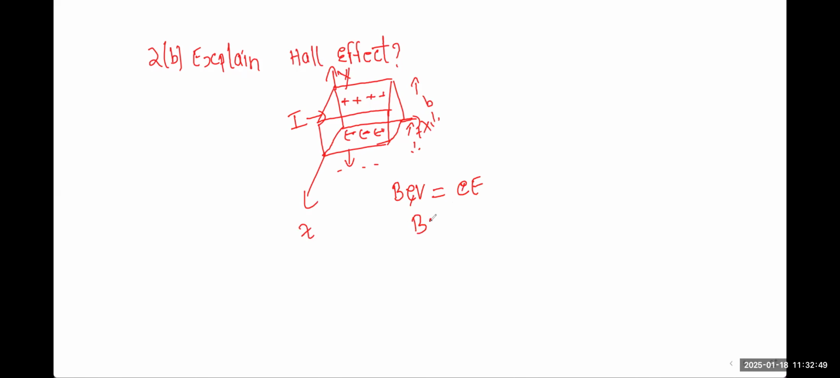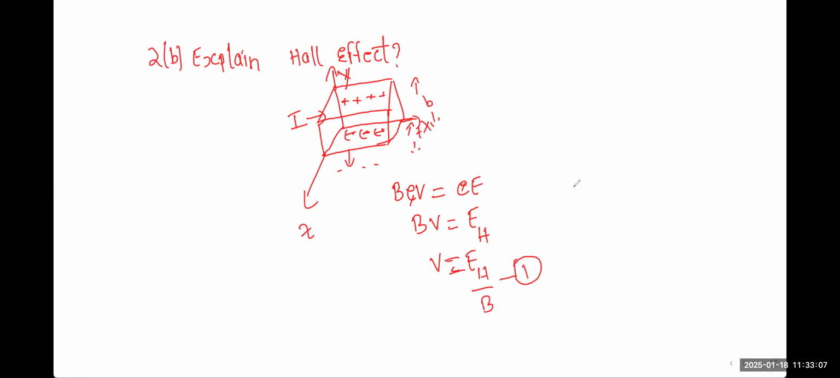And what is remaining? BV is equal to, and what we have written instead of E, we have written E suffix H. So V is equal to EH by B. See, we have already done this, right? I'm just recalling what we have completed. Let us consider this as equation number 1.